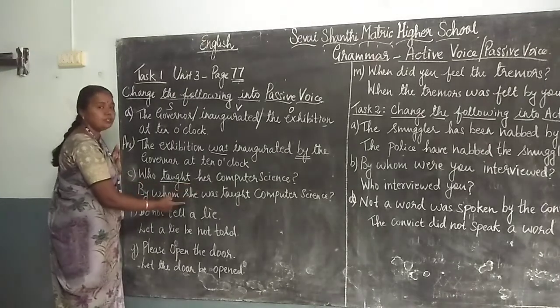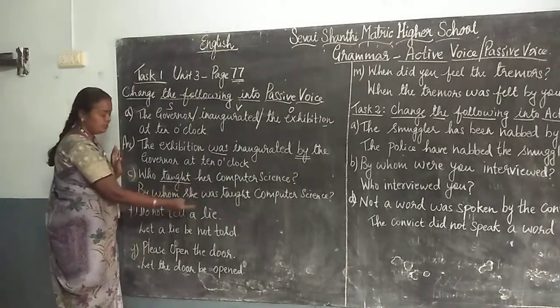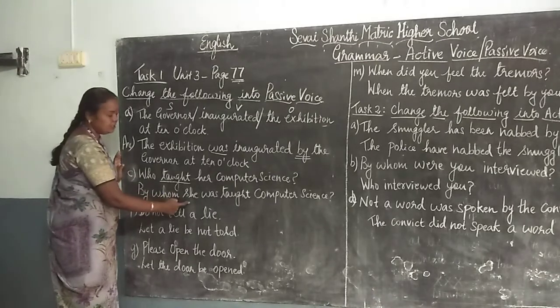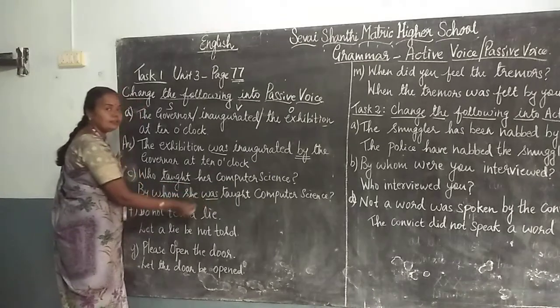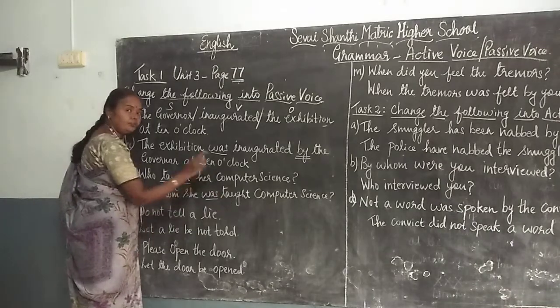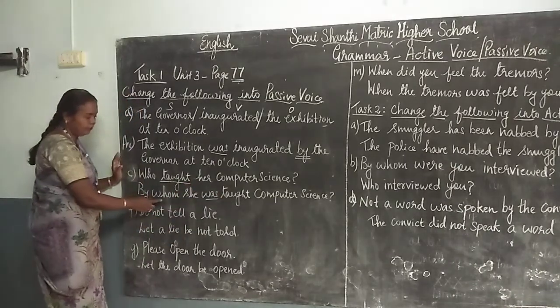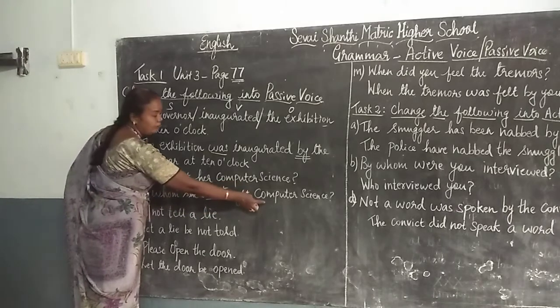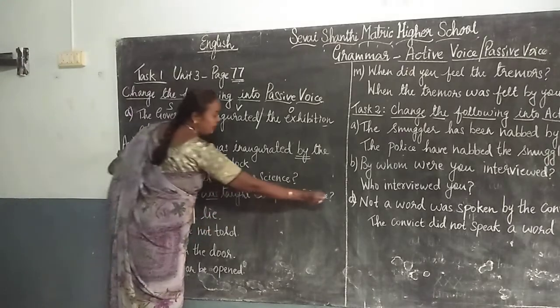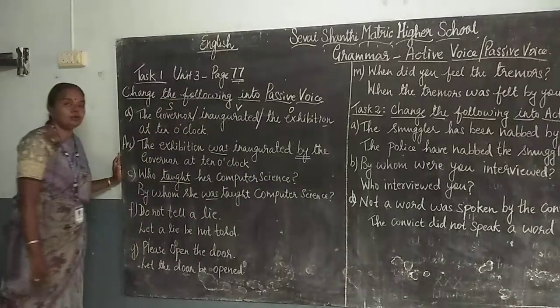Her changes to she. By whom she, taught is a past tense, so that's why the be form is here. The third form of taught is taught only. So, by whom she was taught. What is the object? Computer science. There is no change in that. The question mark will be the same question mark.